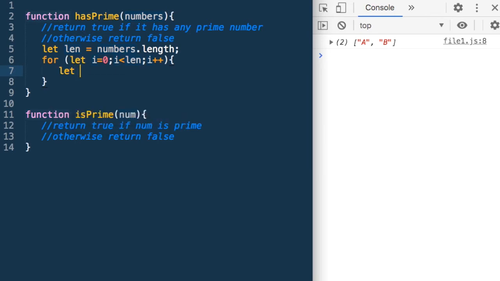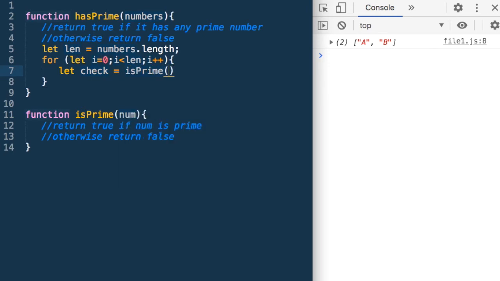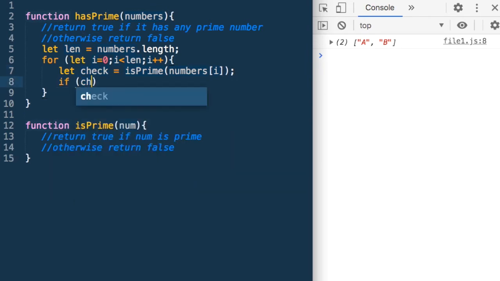Now let me say let check is equal to isPrime(numbers[i]). So what am I doing? I am calling this function isPrime with the parameter as numbers[i], the number at the ith index. Now in check I will get true or false. So I can say if check is equal to true, which means like saying if check, because check will either have the value true or false. So I can say if check, then what do I need to do?